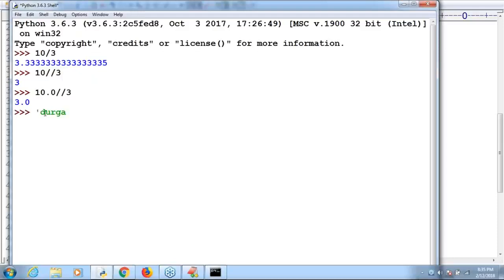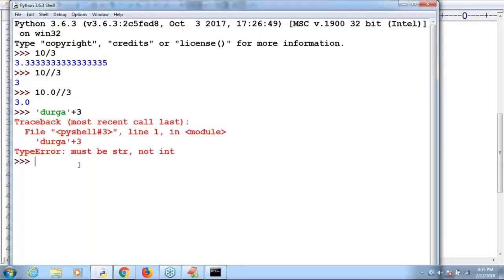Okay, I'm taking "Durga" plus 3. "Durga" plus 3. Can you please observe? The type error we are getting is "must be str, not int." Sir, immediately I want to take "Durga" plus 3, I'm taking. Now can you please tell what the answer is?